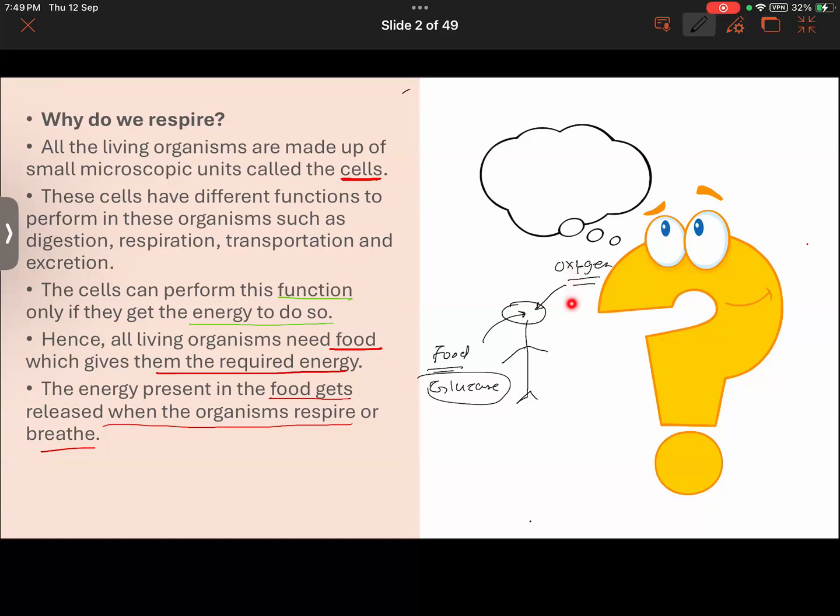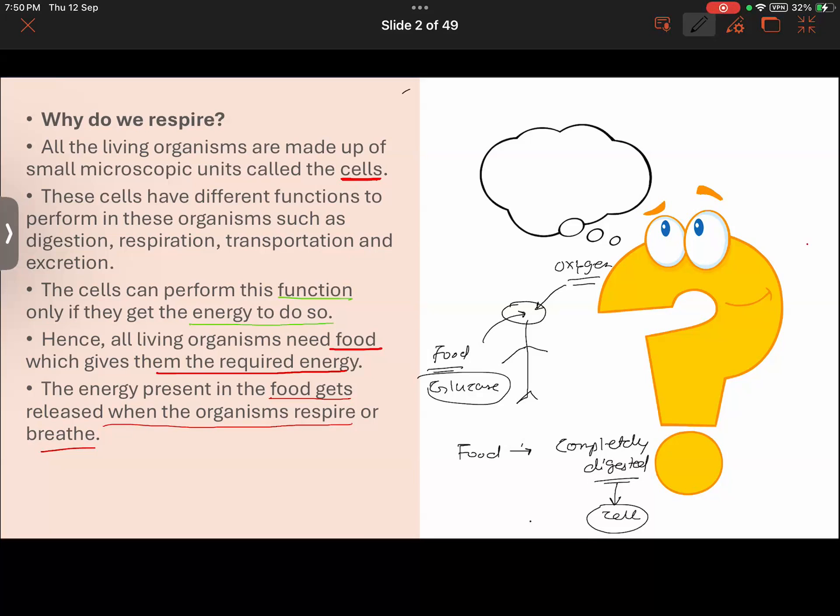So what basically happens? Once the food has been completely digested in our body, then it goes to the different cells.